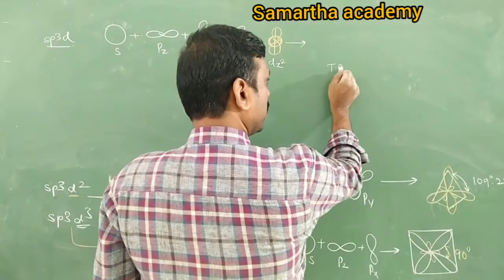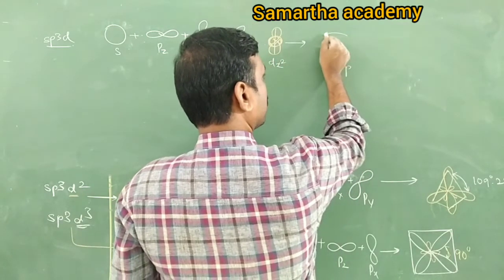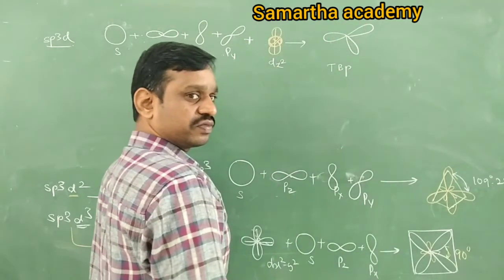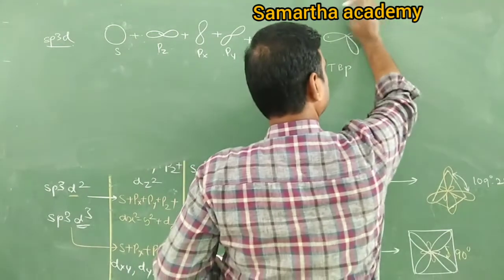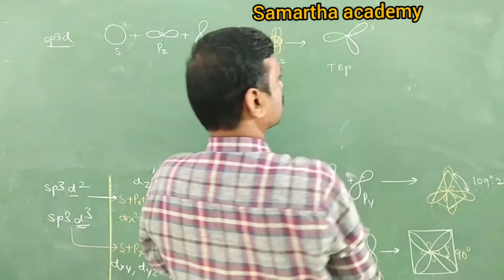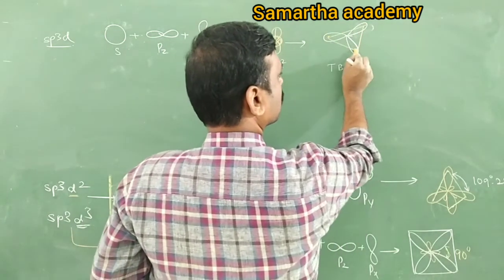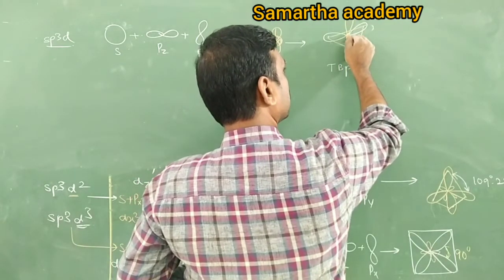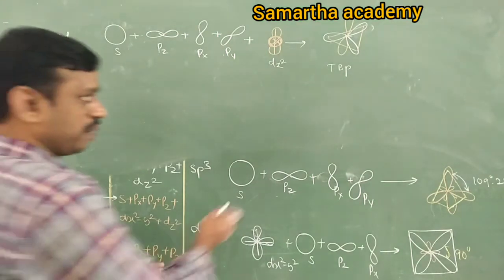It is called TBP. It means the TBP structure is this. There are 3 orbitals placed at 3 corners of the triangle like this. Next, what about the remaining 2? One above the plane, second one below the plane. It is called TBP, trigonal bipyramidal.